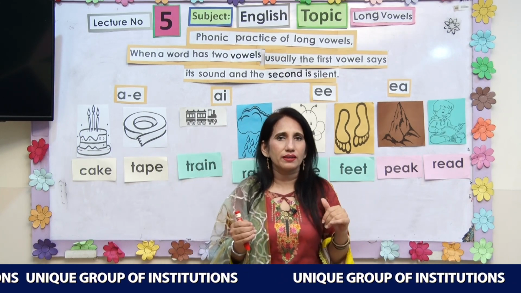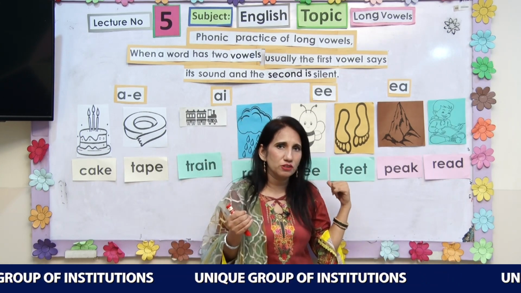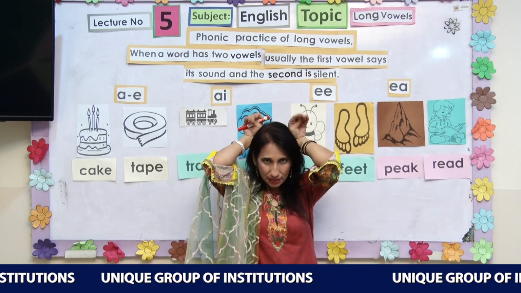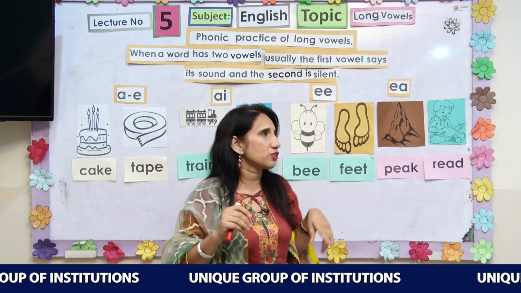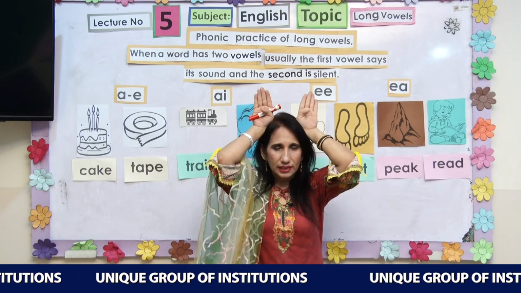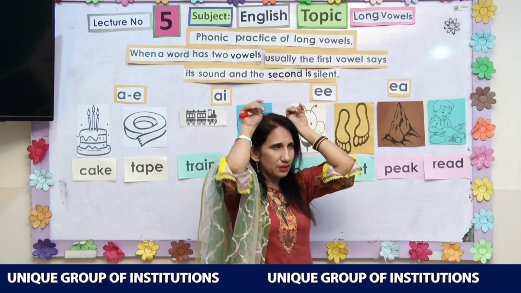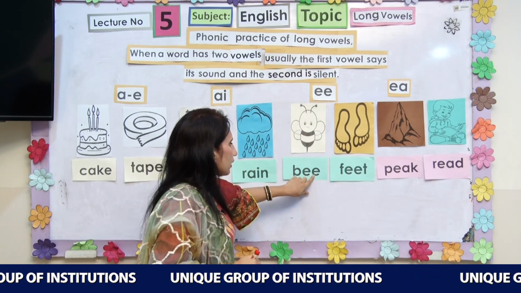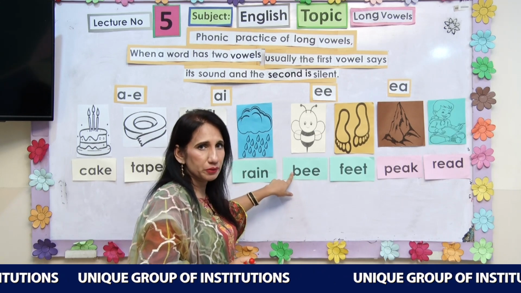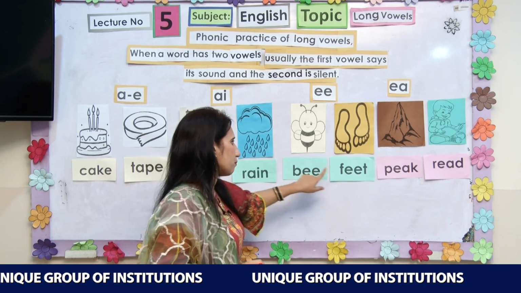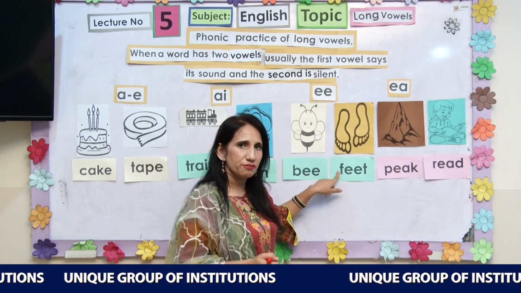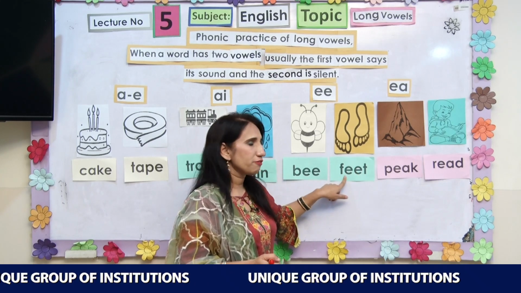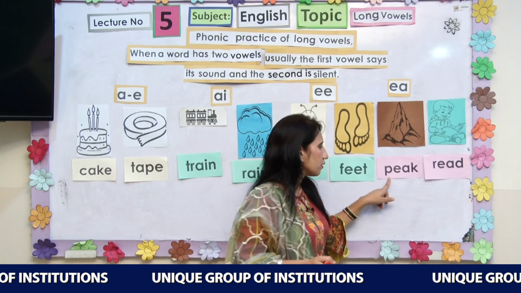E. And the action of E is this, E, E, E. Remember the action? B, E, B. F, eat, feet.